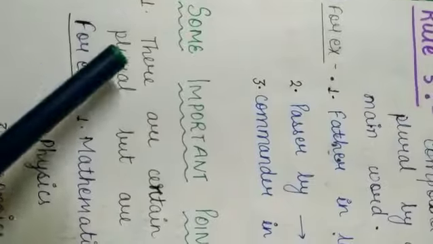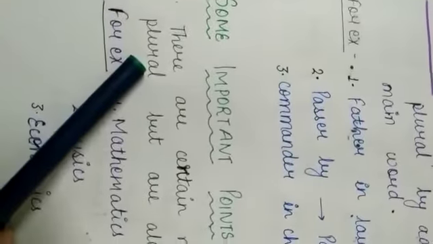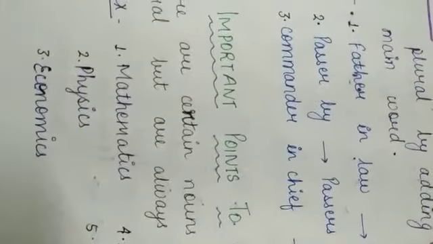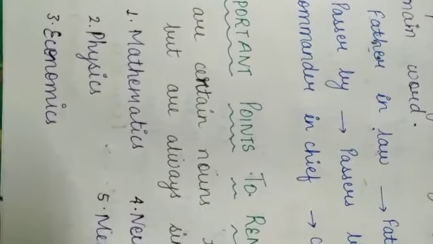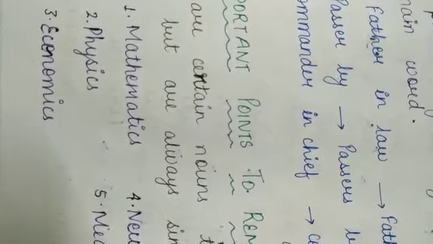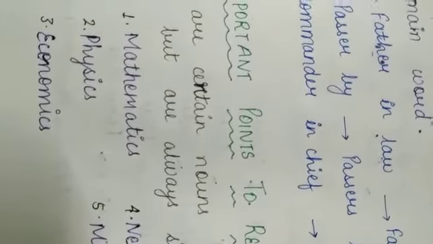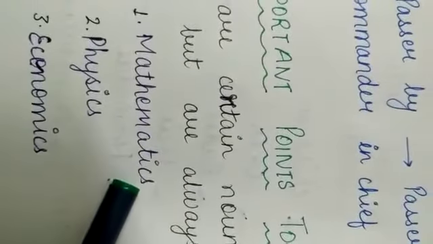There are certain nouns that appear plural but are always singular. There are some words that we will feel are plural, but in reality they are singular. For example, mathematics.